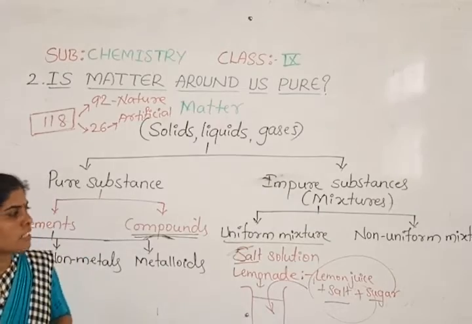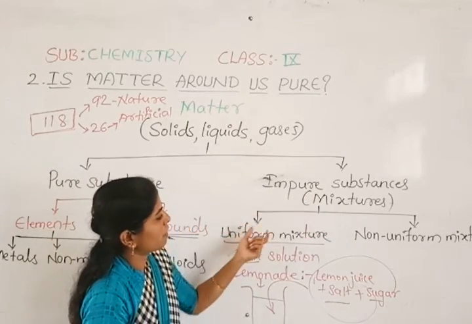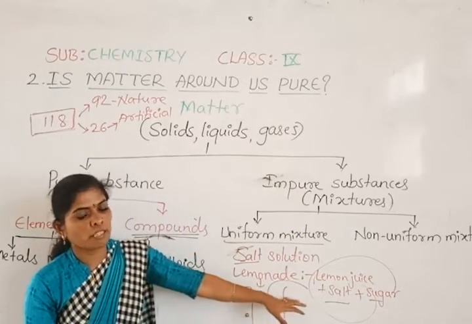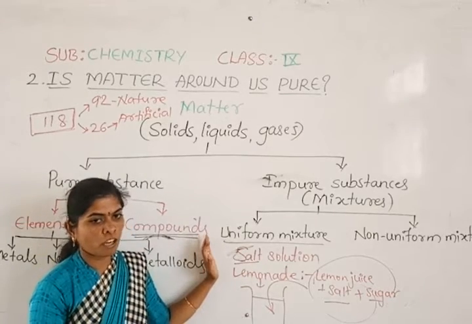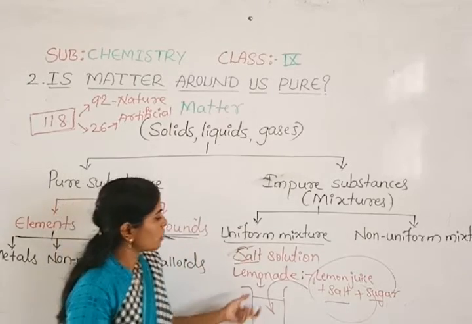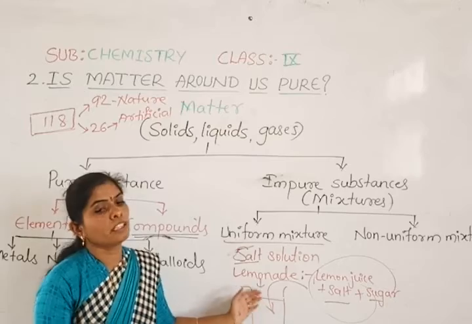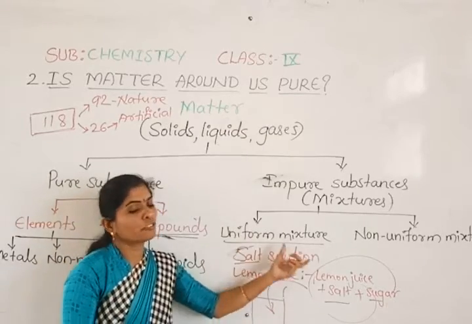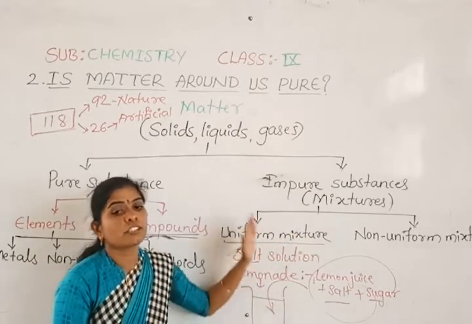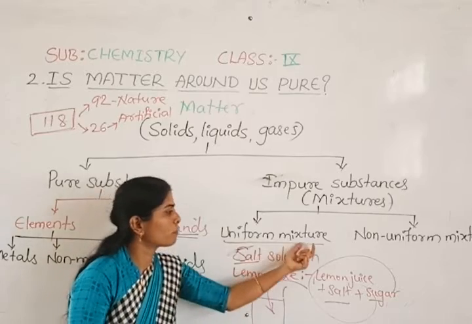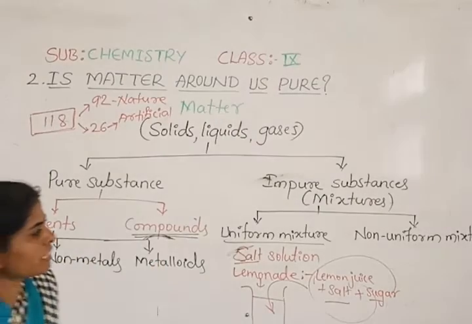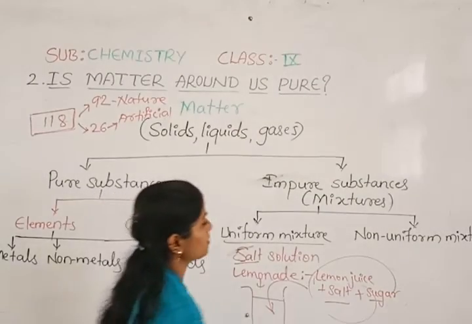Uniformly mixed together. So when we classify mixtures into uniform and non-uniform, by seeing these two examples, can you define a uniform mixture? If a mixture has a uniform distribution of particles, in which the constituent particles are spread uniformly, then we can call it a uniform mixture. Is it clear? Yes. Next we can discuss the non-uniform mixture.